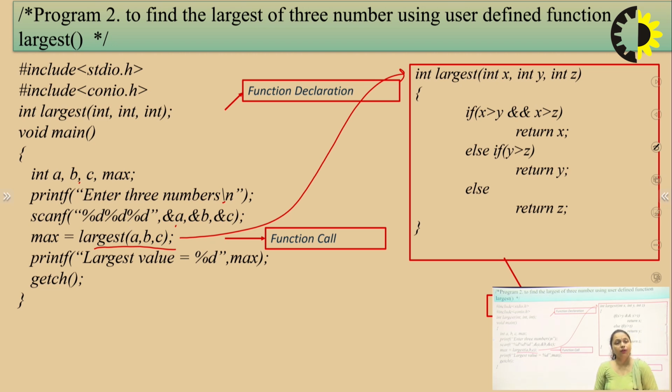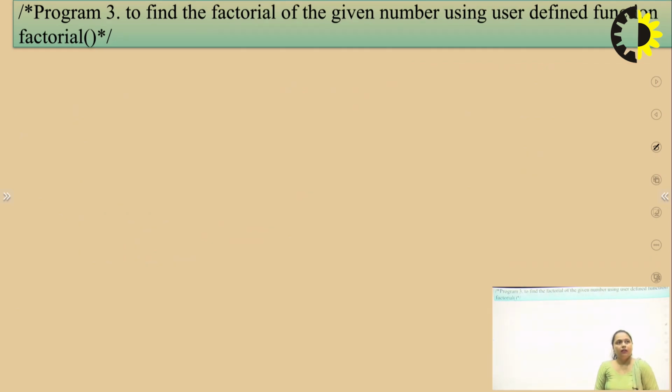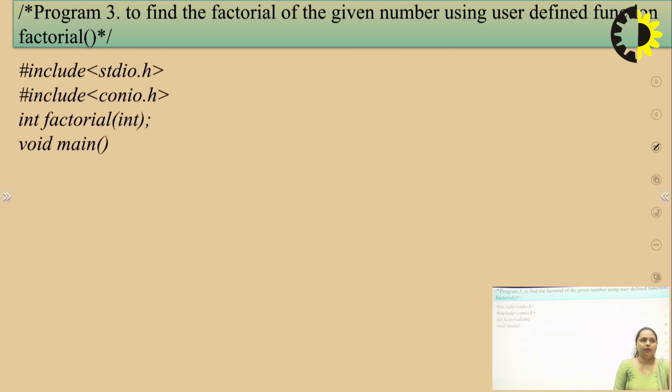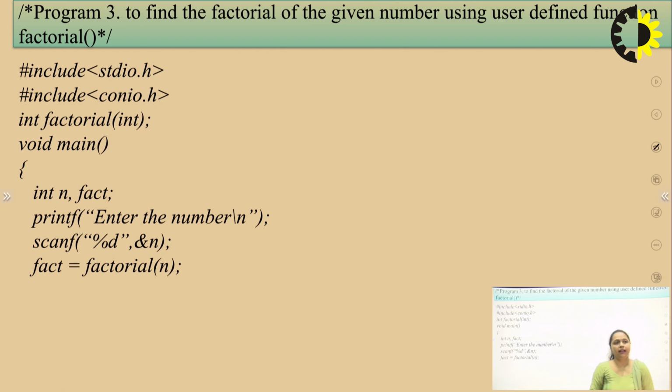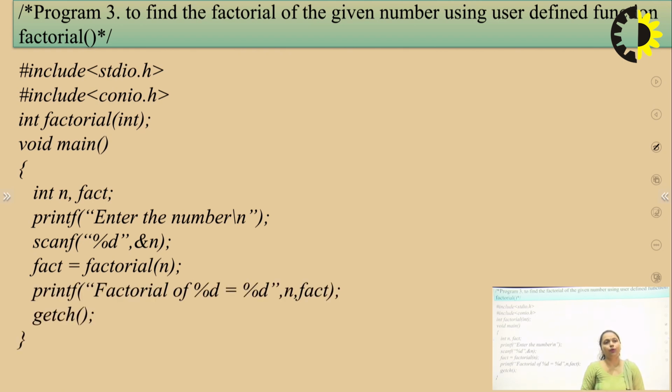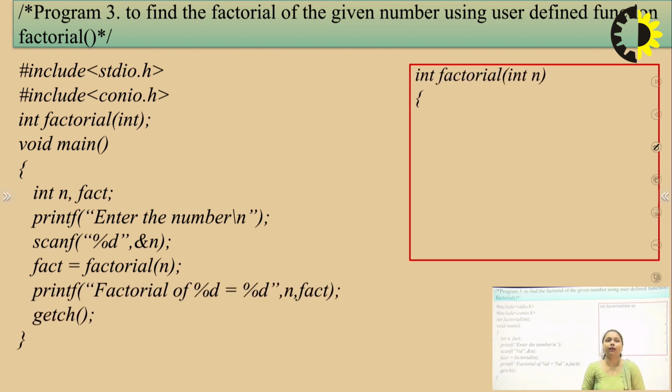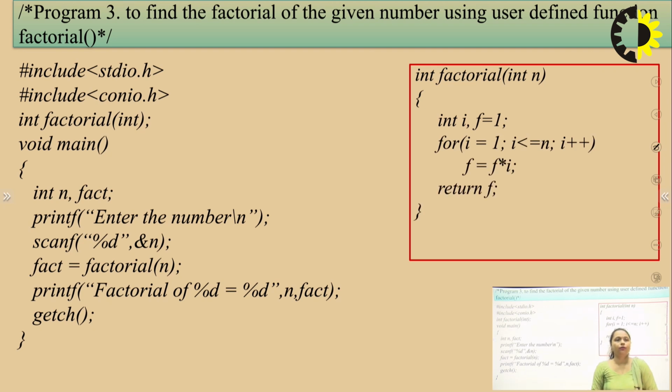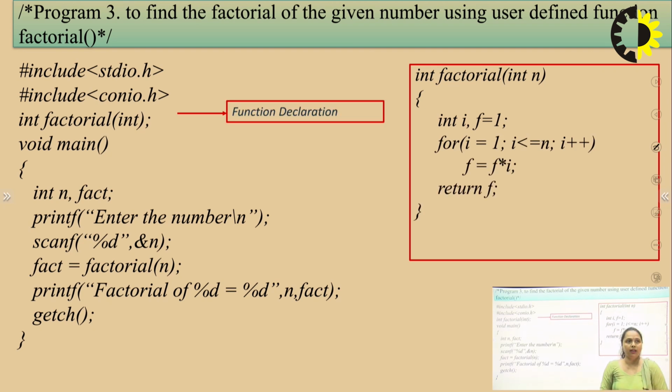We will consider one more example, that is the factorial of a given number. We have calculated the factorial of a number in a simple way by simply writing the loop and executing the program. Now we are going to discuss the same program with the help of a function. How factorial of a number can be calculated using a function. So any program can be written in the form of a function.